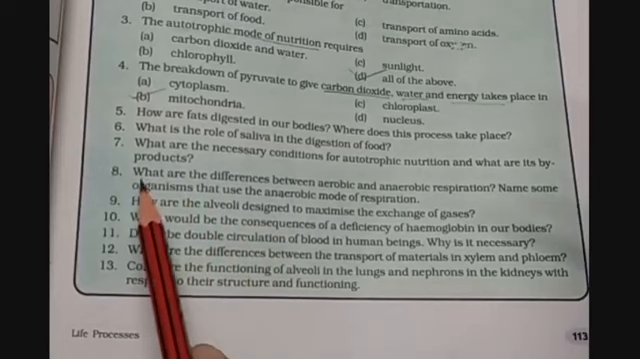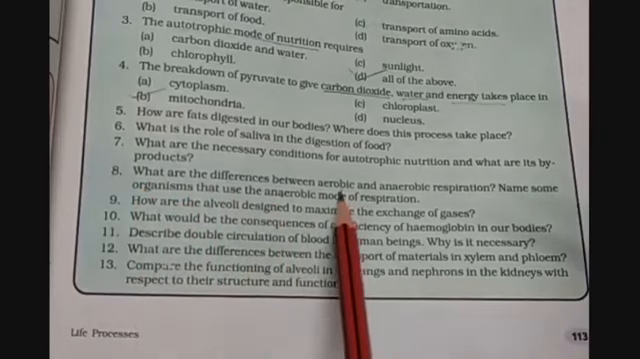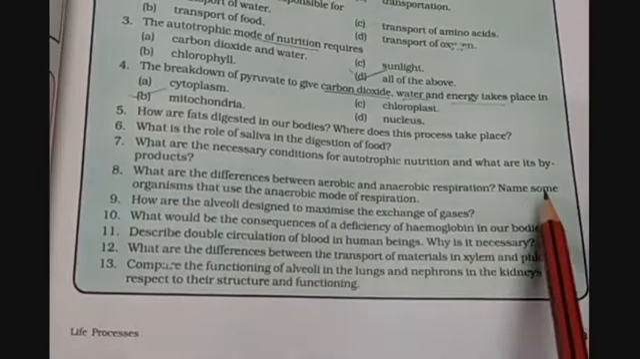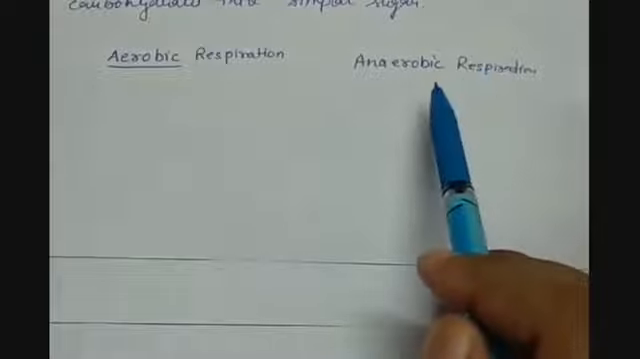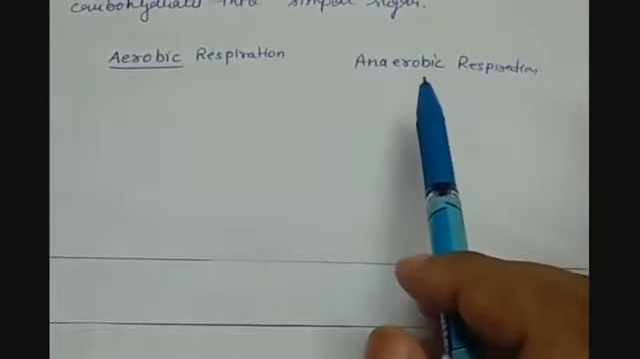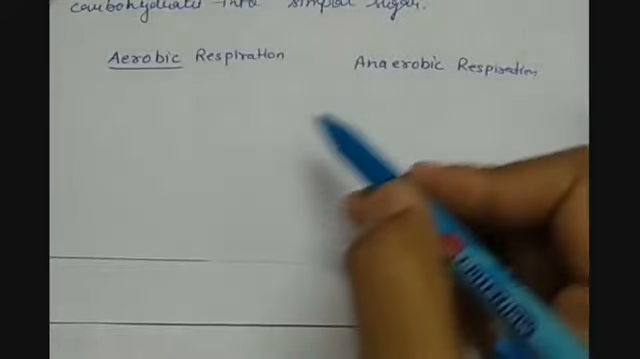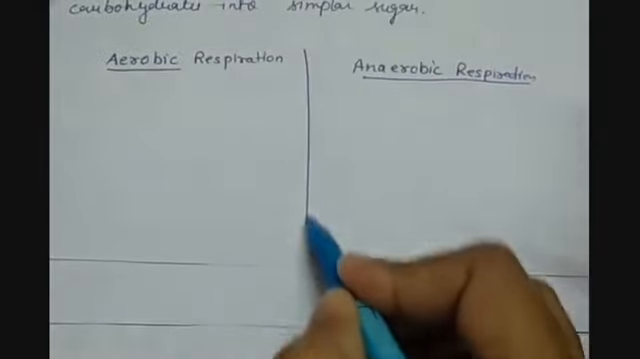Question number 8 is, what are the differences between aerobic and anaerobic respiration? Name some organisms that use anaerobic mode of respiration. So children, aerobic respiration and anaerobic respiration, these two are the pathways obtained by the pyruvate, which is a 3-carbon molecule, to get oxidized and produce energy. So these two types of respirations have the following differences.